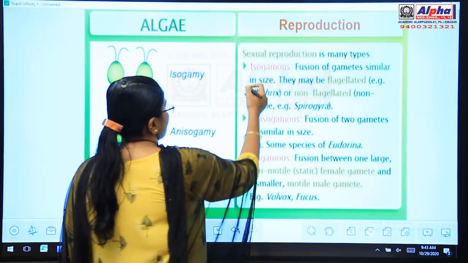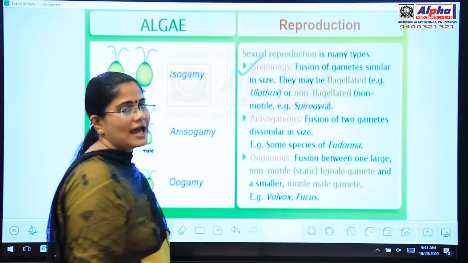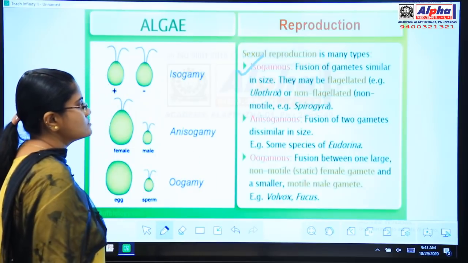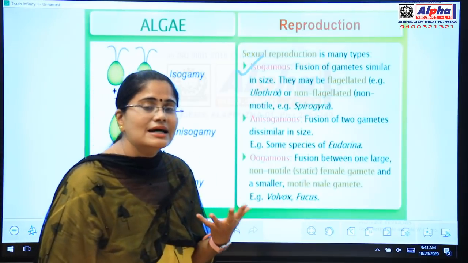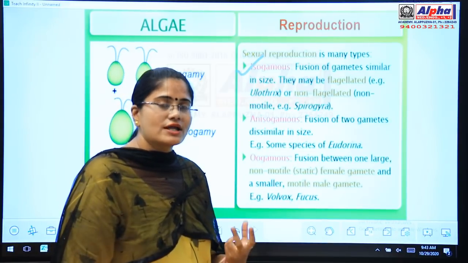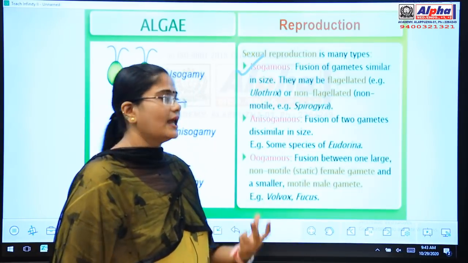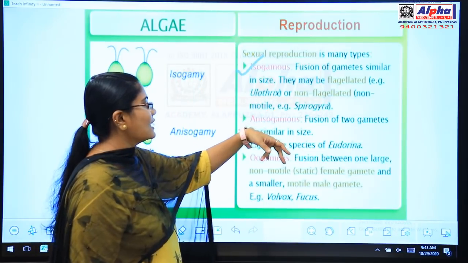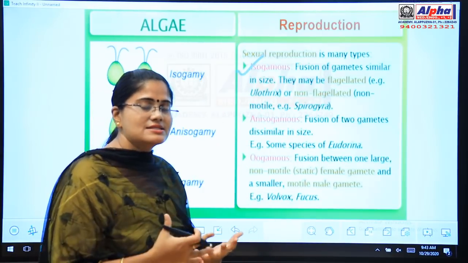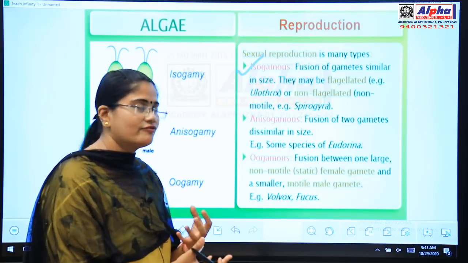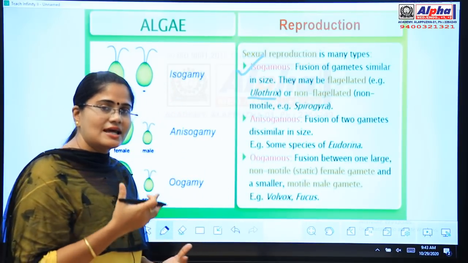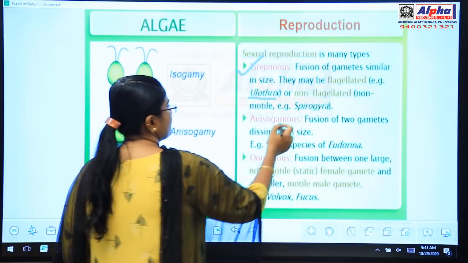The different types of sexual reproduction. First one is isogamous. What do you mean by isogamous? Isogamous means the fusion of similar gametes. That means the male and female gametes are morphologically similar in size and shape. And they may be flagellated or non-flagellated. In isogamous, the gametes can either be flagellated, that means having flagella, example Ulothrix, or non-flagellated, that means without flagella, example Spirogyra.